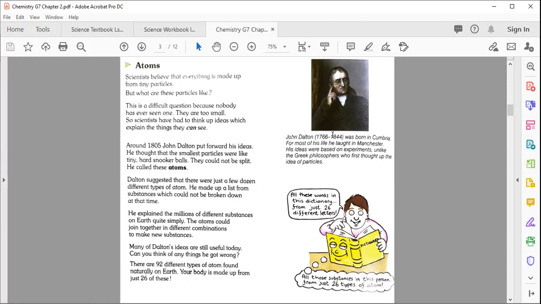So what it means is that there are a total of 92 elements, or 92 atoms. Out of these 92, your body and my body are made up of 26 different types of atoms, like carbon, hydrogen, oxygen. These are the names. The remaining ones you should find, that is your assignment. You need to find out the 26 elements and make a list, and then share it with me tomorrow, inshallah, in the next period. So that is all about today's lesson.